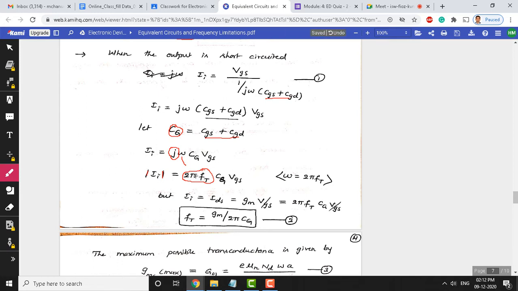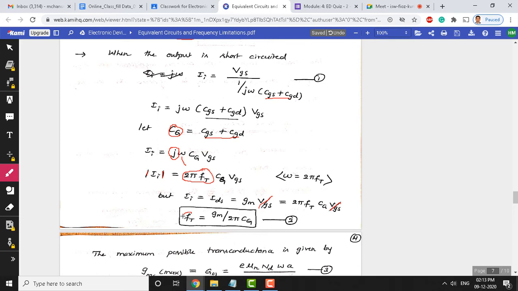But now, according to our definition of cutoff frequency, the input current should be equal to the output current IDS. The output current is gm times VGS, which is equal to the input current, which is 2 pi ft times Cg times VGS. So, VGS cancels here. You can now obtain the formula for ft from this equation. So, ft is equal to gm divided by 2 pi Cg.